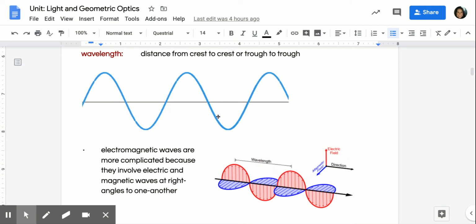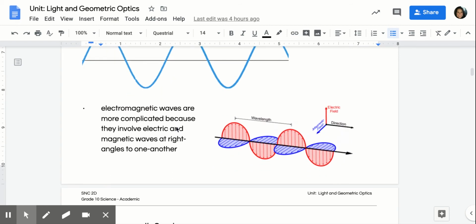And so we call this the wavelength, and we calculate this from crest to crest or trough to trough. So this is the crest, the highest point. So we'd calculate the wavelength from this point to this point. Okay, that's one wavelength, or from the trough, which is down here, from here to here. And we'd be consistent. So you would never calculate the wavelength from trough to crest. That's not a full cycle, as you can see. So I'm really calculating how long it takes for me to return to the same spot.